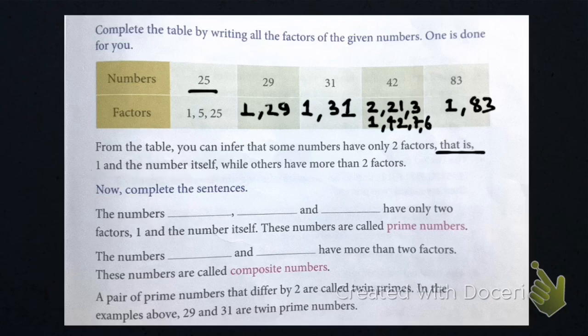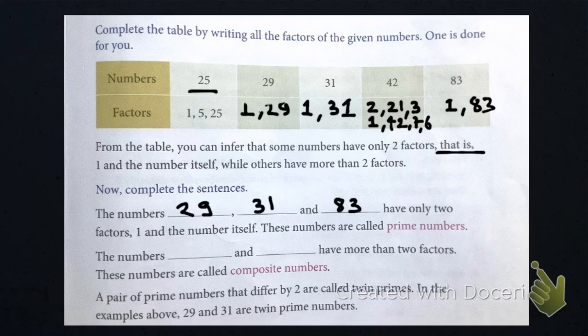Of course, 25 has 3 factors, 42 has 6 factors. Now complete the sentences. The numbers dash dash have only two factors. So which numbers have two factors? 29 has 2 factors, 31 has 2 factors, and 83 has 2 factors.